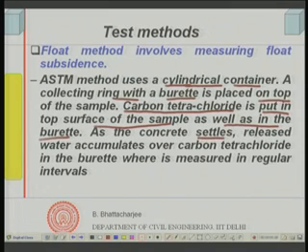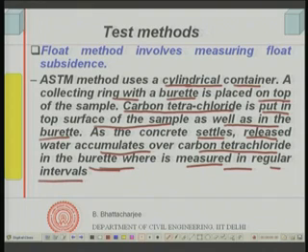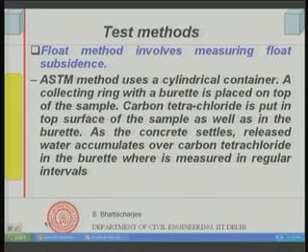And as the concrete settles, released water accumulates over the carbon tetrachloride in the burette, and the burette is graduated, where you can measure it at regular intervals. So, that is how one can measure the volume of the water that has come in. This is of course a way of measuring the subsidence. That is a standard method, ASTM, American Society of Testing Material method, and this can be utilized to measure the bleeding. Again, this cannot be a field method, it is mainly meant for laboratory studies. The details of this test method are outside the scope of our work.